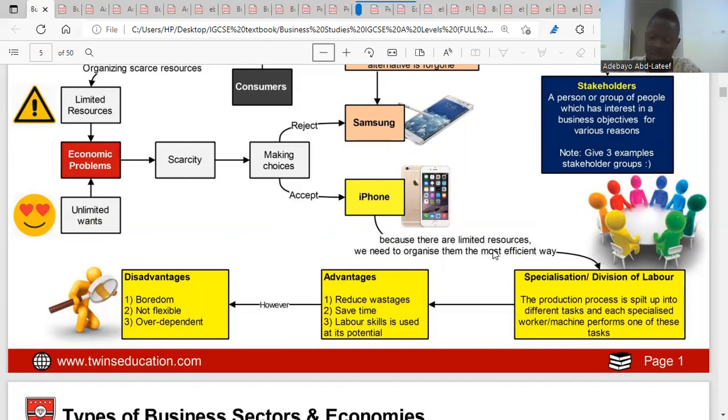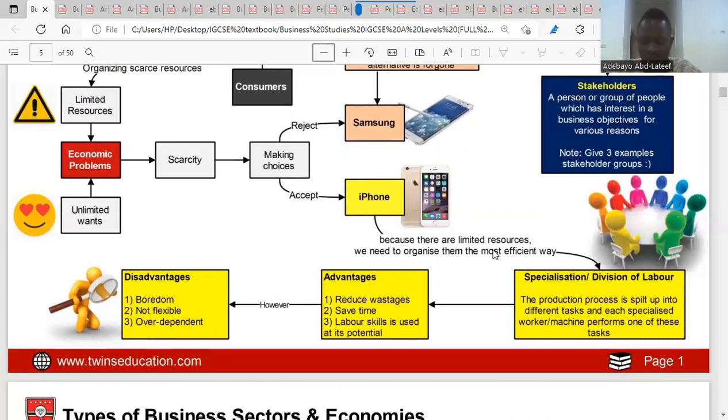So what does division of labor mean? Most of the time, we would have divided the job. We would have given different individuals specific tasks to perform. In the course of performing these tasks, it becomes part and parcel of them, and they get better at it. Because they get better at it, it becomes their specialty. That's why they used to say division of labor leads to specialization.